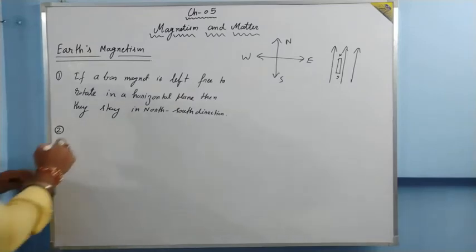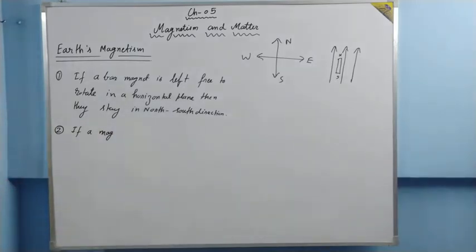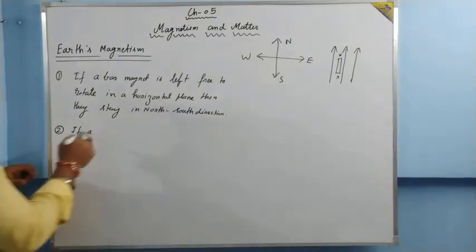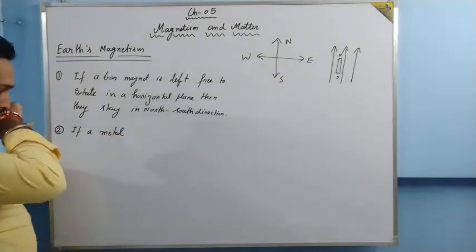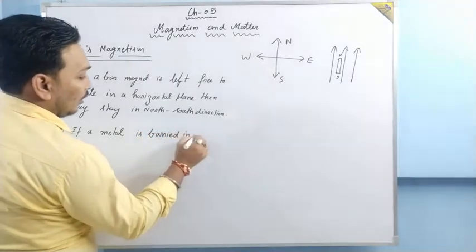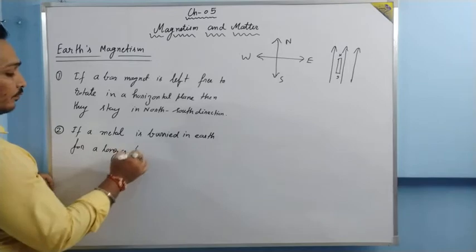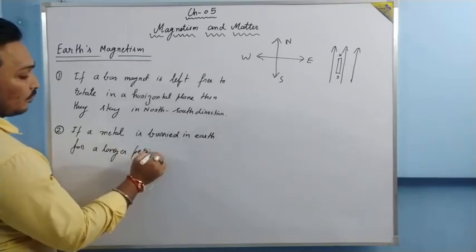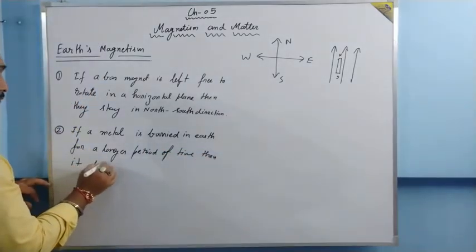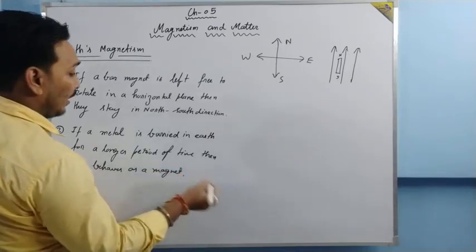The second evidence is, if a magnetic material, if a metal which can be a magnet, which can acquire magnetism, is buried in earth for a longer period of time, then it behaves as a magnet, or it acquires magnetism.